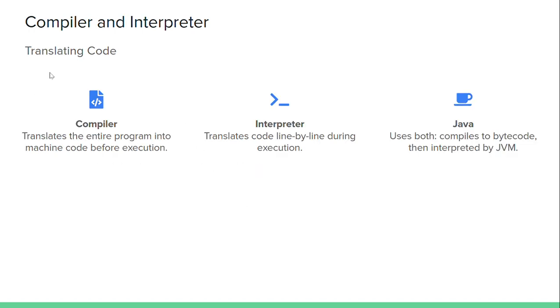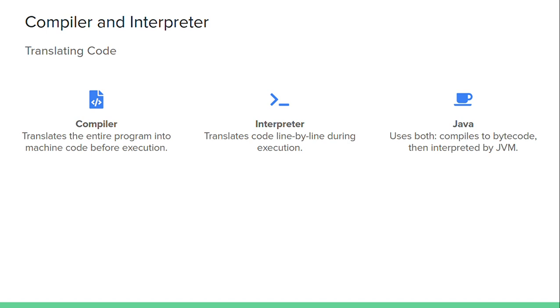Here we can see two most important words: compiler and interpreter. A compiler translates the entire program into machine code before execution. A .class file is used in Java, and .py files are used in Python. So the entire .java file will be translated into machine code, zeros and ones, before execution.